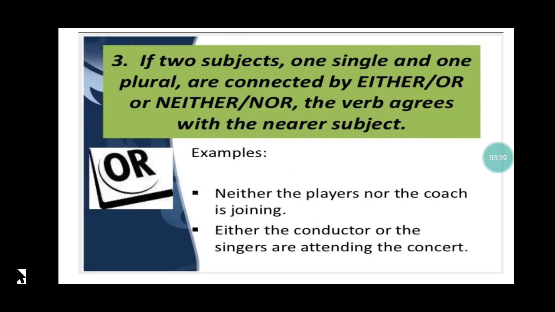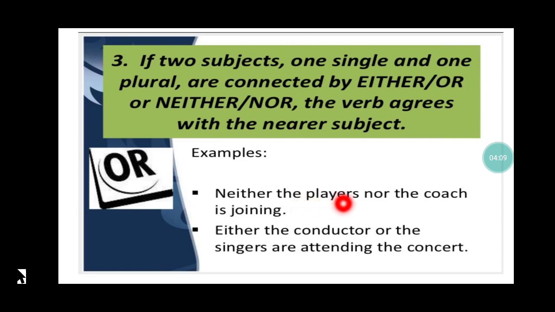Okay. Next, rule number 3. Rule number 3 says, if two subjects, one singular and one plural, are connected by either...or or neither...nor, the verb agrees with the nearer subject. So if we have these words either...or, neither...nor in a sentence, and we have two subjects like in this sentence, neither the players nor the coach, we have two subjects.